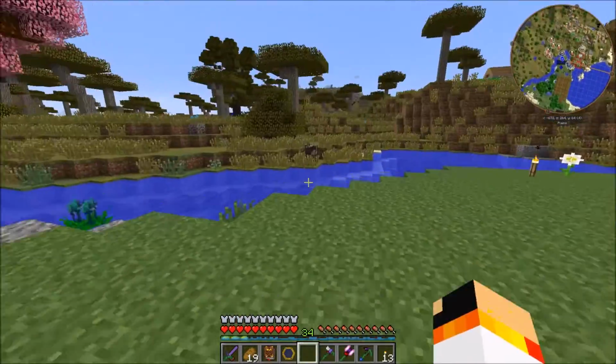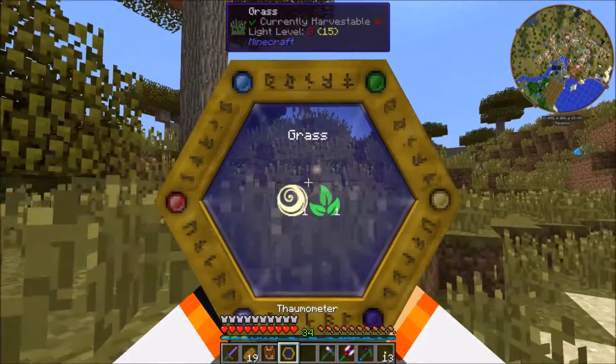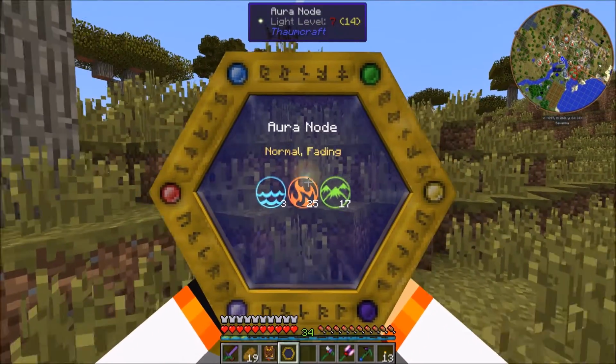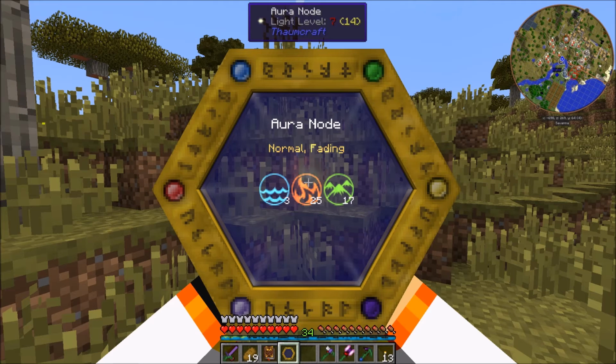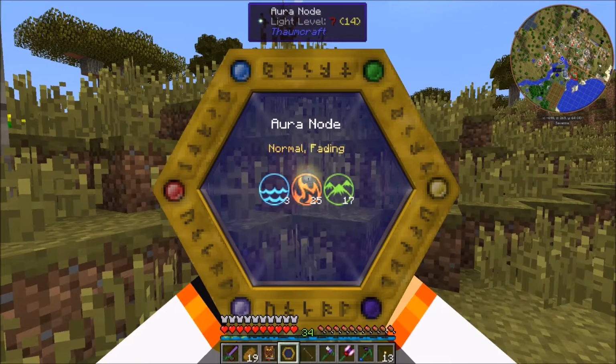So we're going to just go, and I'm going to show you what a node looks like, because there's one over here. So there it is. This one is a node, an aura node. It contains aspects, only primal aspects. So this would be Ignis, Water, Terra, Perditio, Ordo, and things of that nature. This is how you recharge your wand. You come up to it and you right click it, and you can see me sucking things out of it.